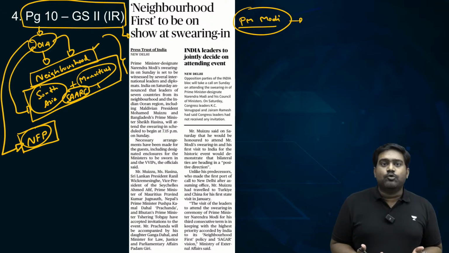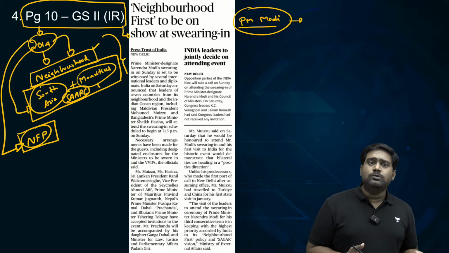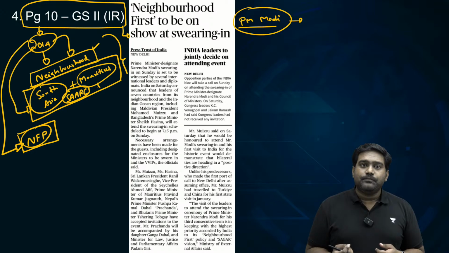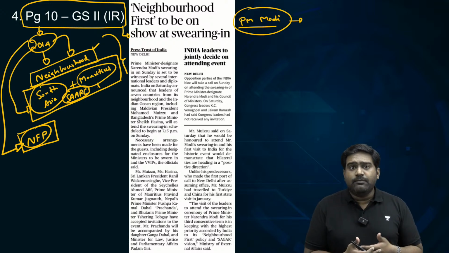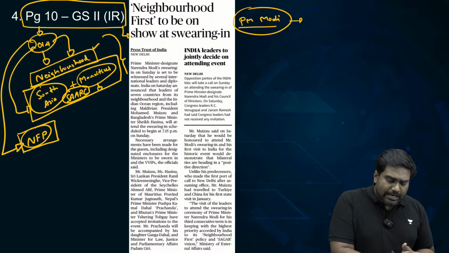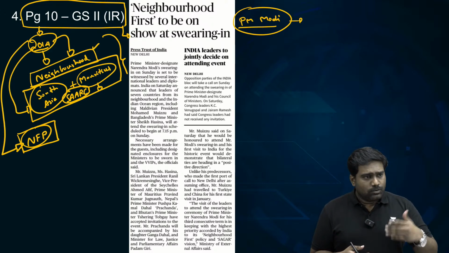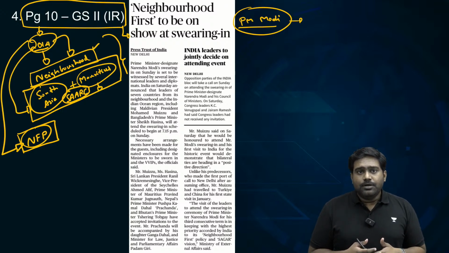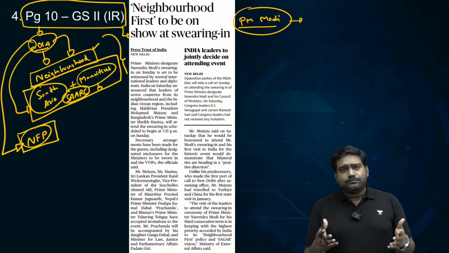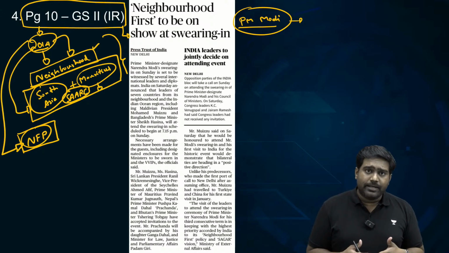So we saw an immediate improvement in our ties with Bangladesh, with Sri Lanka, Nepal and Bhutan, and even with Pakistan. A very good chemistry started building between PM Modi and PM Nawaz Sharif. And India-Pakistan did get closer for a couple of years before the relations were derailed through a series of terror attacks. So the Neighbourhood First policy was initially seen as a big success, but later there were some shortcomings as well.